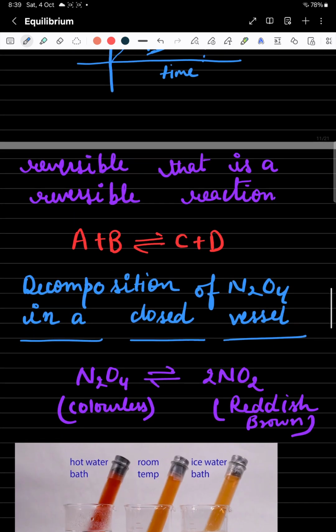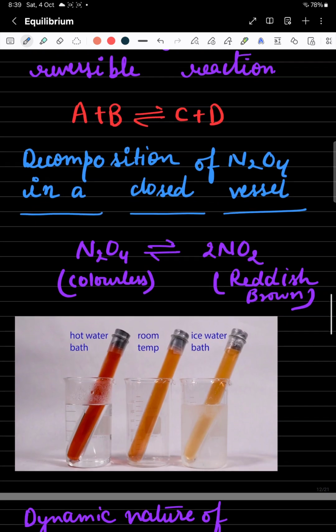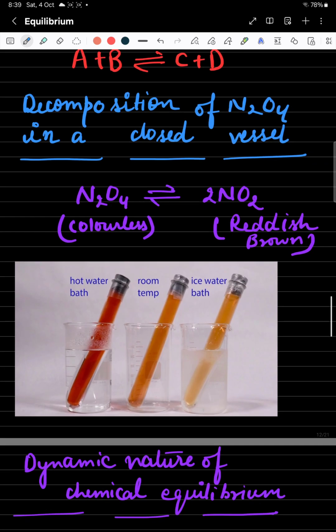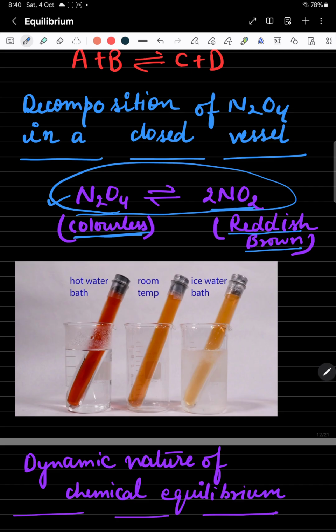Now here, decomposition of N2O4 in a closed vessel. Now we can easily understand how the equilibrium exists in a chemical reaction. Suppose you have this N2O4 that is colorless in nature. When it is heated, what is happening? N2O4 forms NO2, which is reddish brown in color. If it is a reversible reaction, what would happen? NO2 would again form N2O4.